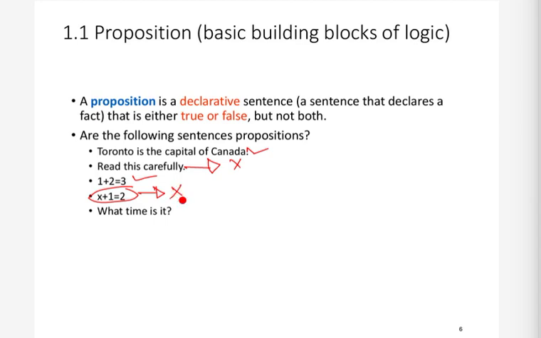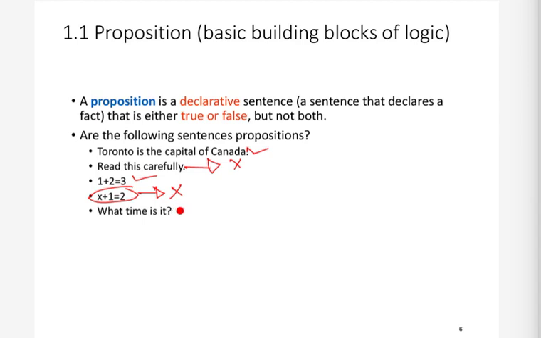But this is a declarative sentence, declaring the fact that x plus 1 is equal to 2. Since we do not know the value of x, we cannot assign either true or false to this sentence. Hence we need some additional information to assign either true or false. So this is not a proposition.